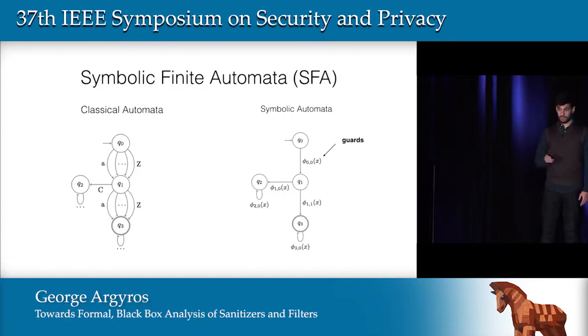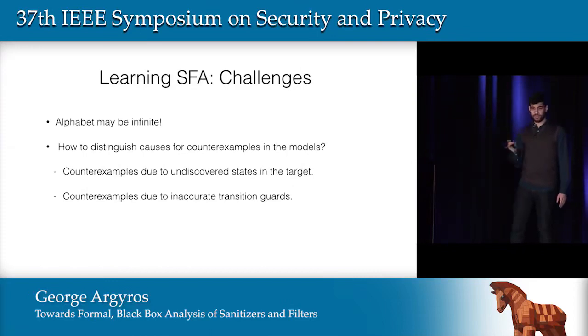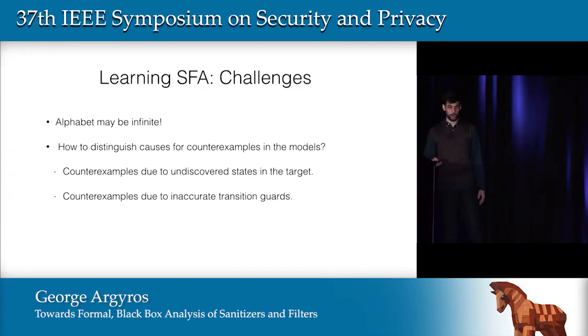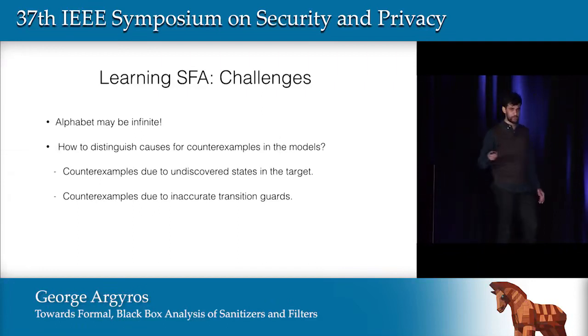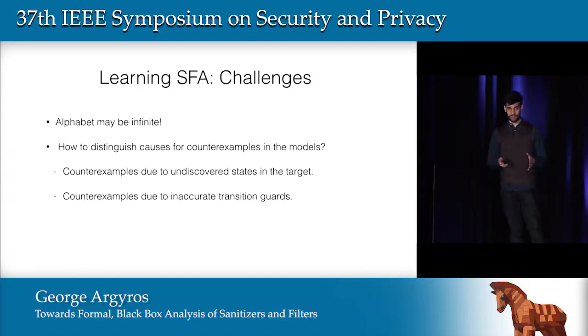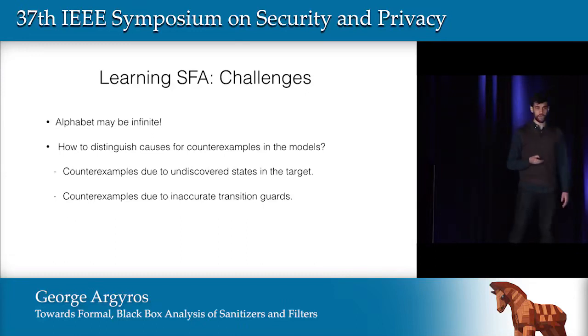regular expression filters. But in order to do that, we had to address a number of challenges. The first and most fundamental challenge is that the alphabet might be infinite. So there is no way that we can explicitly test all transitions. And furthermore, whenever we want to do an equivalence query and we get back a counterexample, we cannot assume now that that counterexample is due to an undiscovered state as before, but it might be due to a wrong guard that we generated.